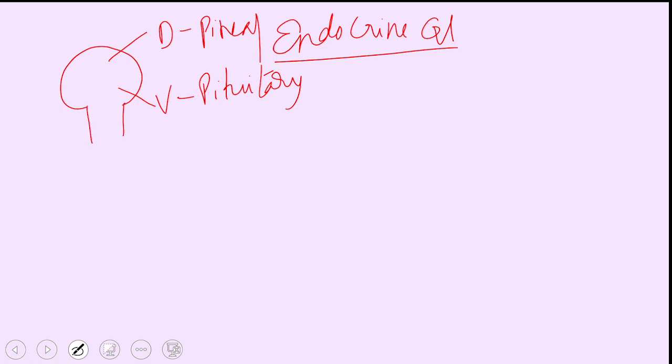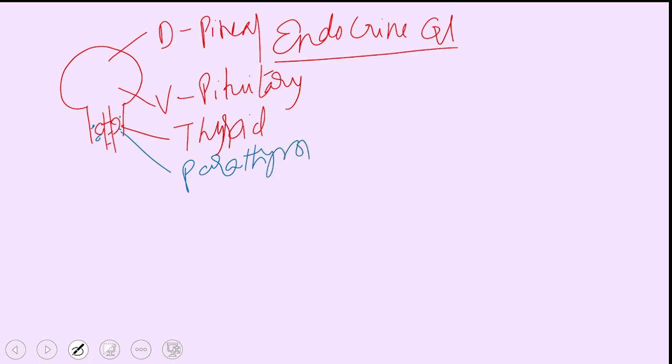And coming from head to neck. In the neck region, there is the trachea. Associated with the trachea, there is a thyroid gland. And associated with the thyroid gland, there are parathyroid glands in the same neck region. Parathyroid glands are present in the neck region itself.